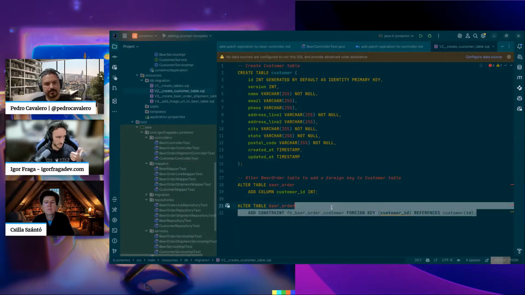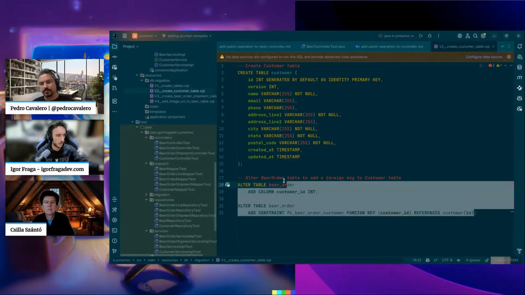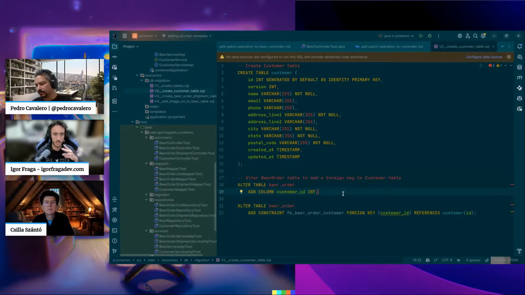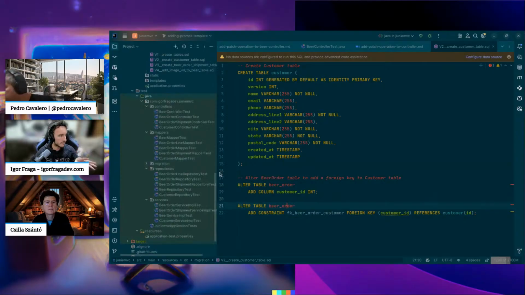So it created a SQL that works with Postgres, with MySQL, but the H2 in-memory database has a particularity that it's not able to do all that in one single shot. So I needed to split these two sentences here, and much more.